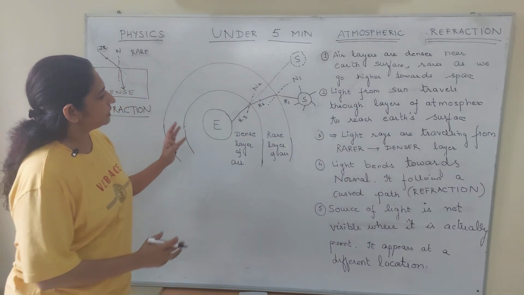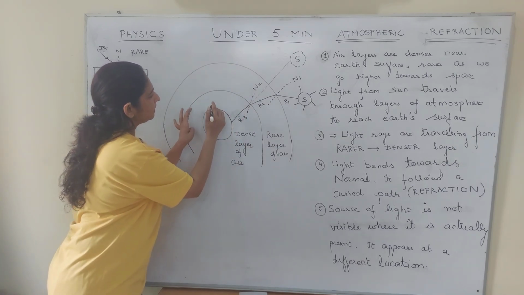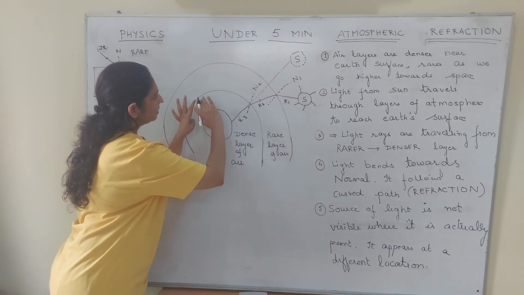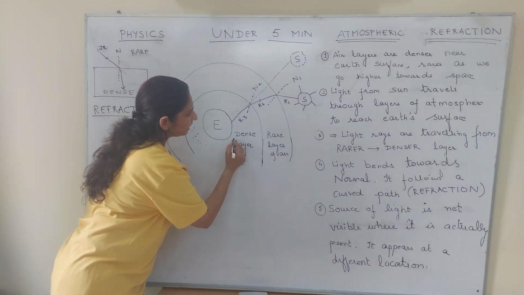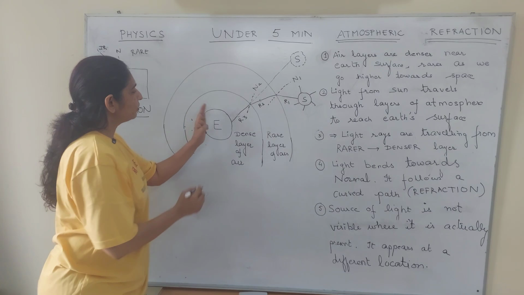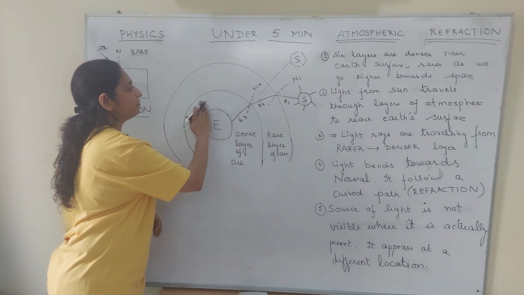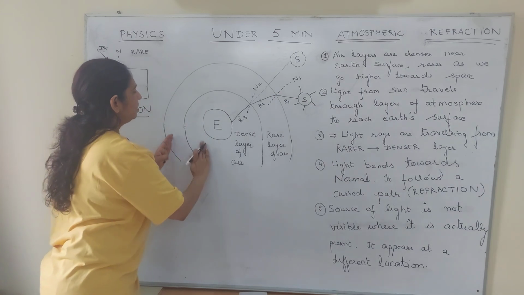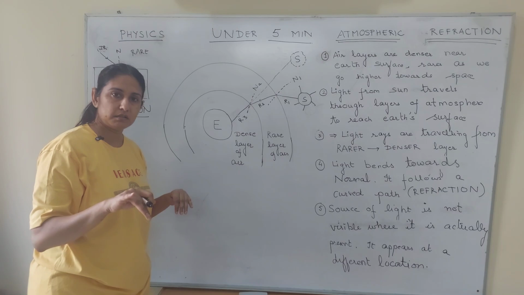Now the first concept is these layers which are closer to the earth. This is the earth, this is the layer which is closer to the earth. This is very dense. The closest layer to the earth is very, very dense, while as you move away, the next layer will become rarer.